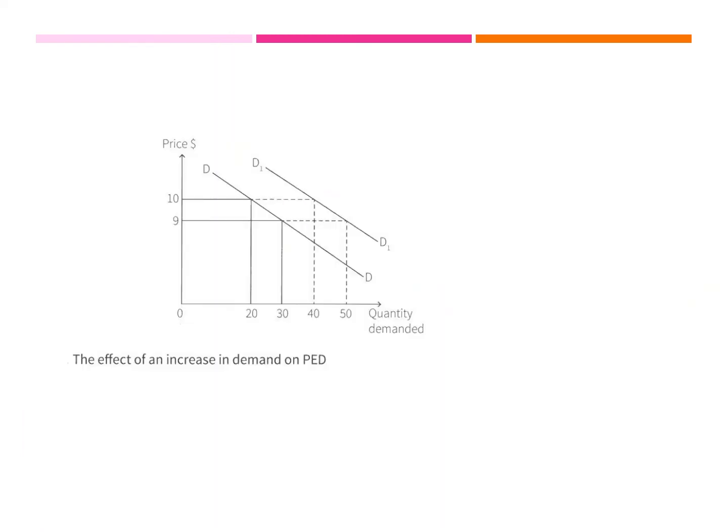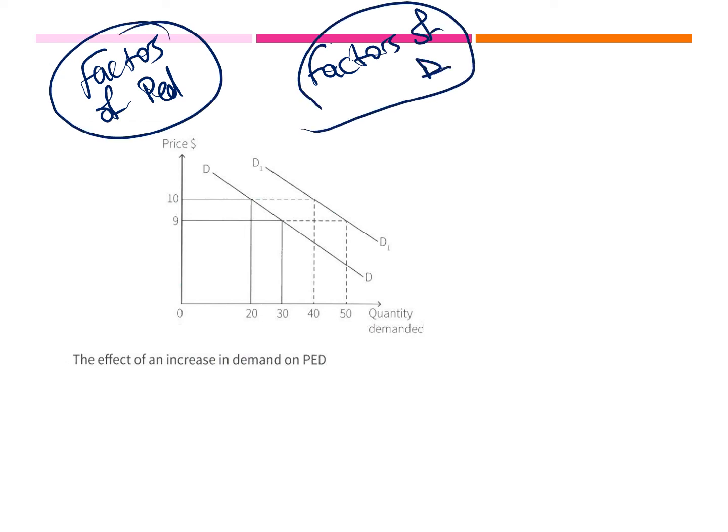Now here I would like to explain when my demand increases. Please, I do not want you to get confused between the factors of price elasticity of demand and the factors of demand. They are different, but the factors of demand would affect the PED indirectly. Let's see how. As we said, one of the factors is, remember, as long as you keep on buying the product, no matter what happens to the price, then you would say that the demand on it would be inelastic, right?